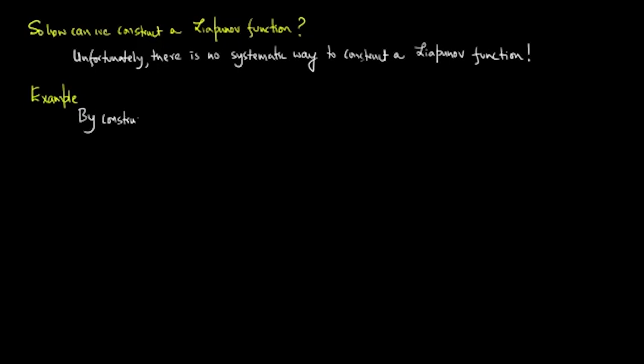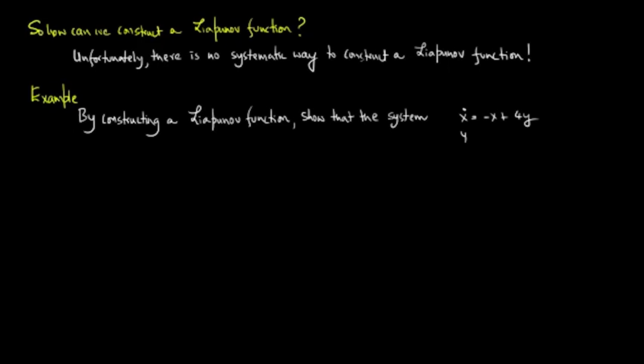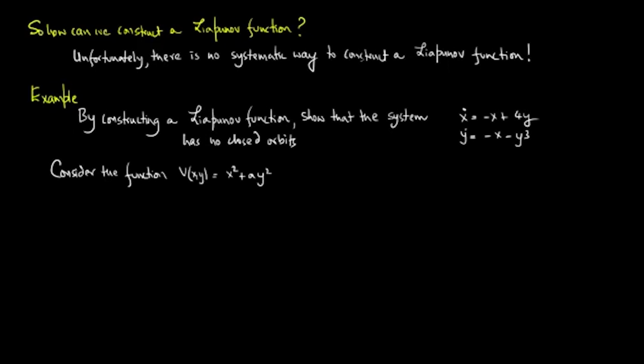By constructing a Lyapunov function, show that the system x dot is equal to minus x plus 4y and y dot is equal to minus x minus y cubed has no closed orbits. Consider the function V of x, y is equal to x squared plus a y squared, where a is a parameter which we will choose later.